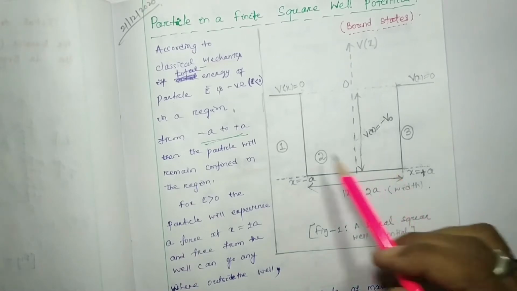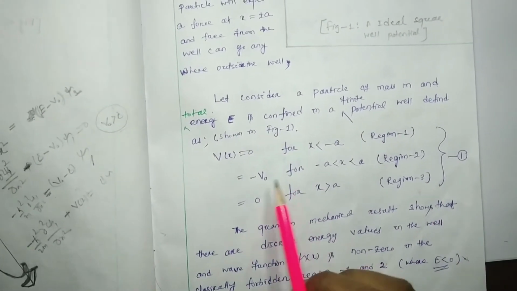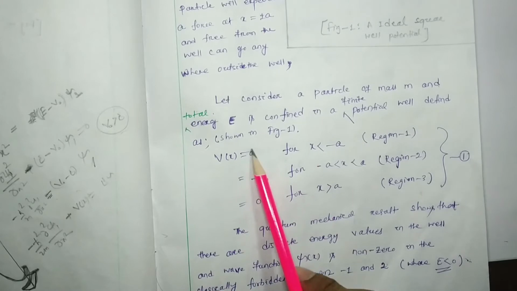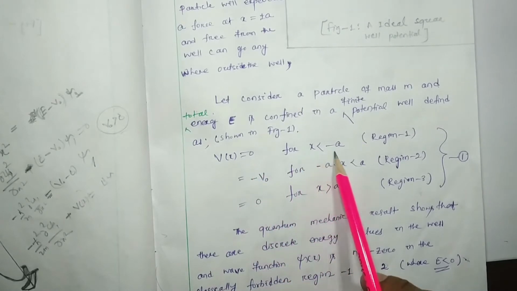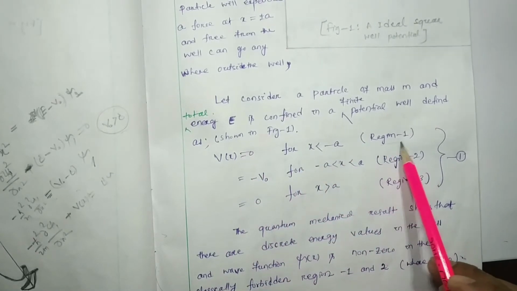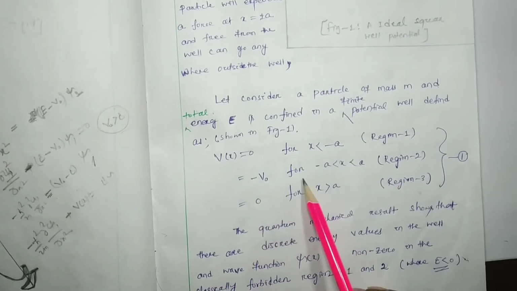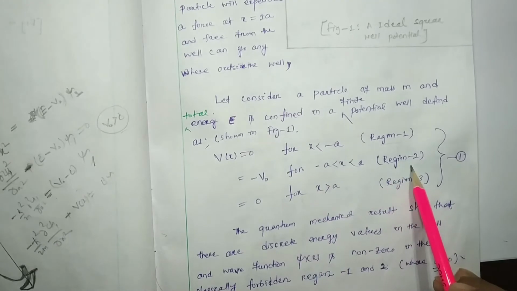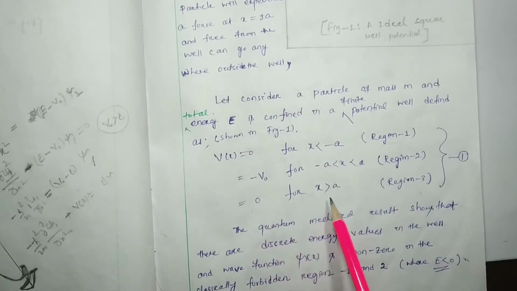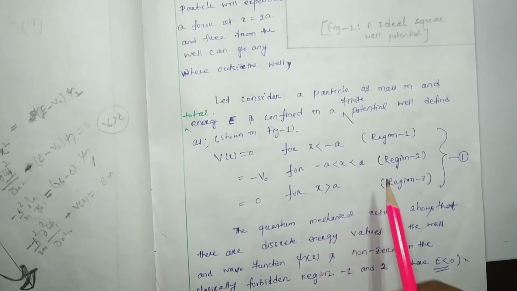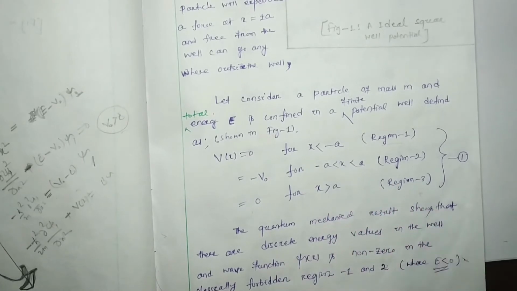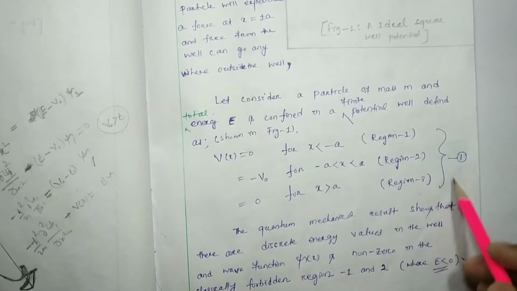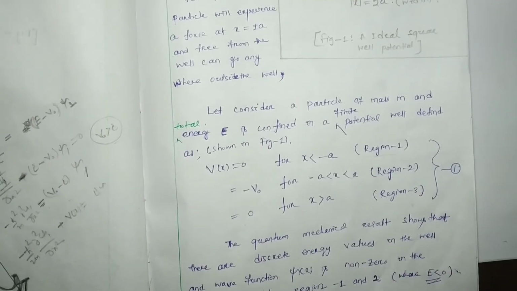Now this figure is represented mathematically as: V(x) equals 0 for x less than minus a, which belongs to region 1. It equals minus V0 for minus a to plus a, which belongs to region 2. And it equals 0 for x greater than plus a up to plus infinity, which belongs to region 3. Let this be equation number 1.